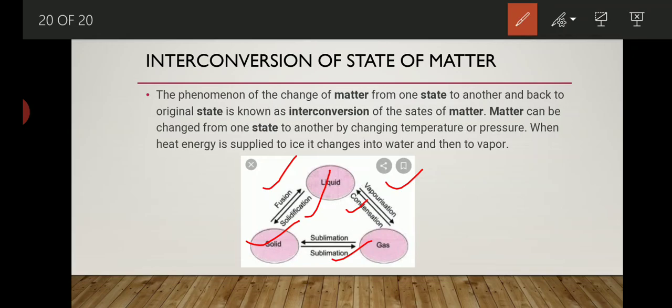Next we will discuss temperature scales and numericals, along with evaporation and the factors affecting the rate of evaporation, in our next video.